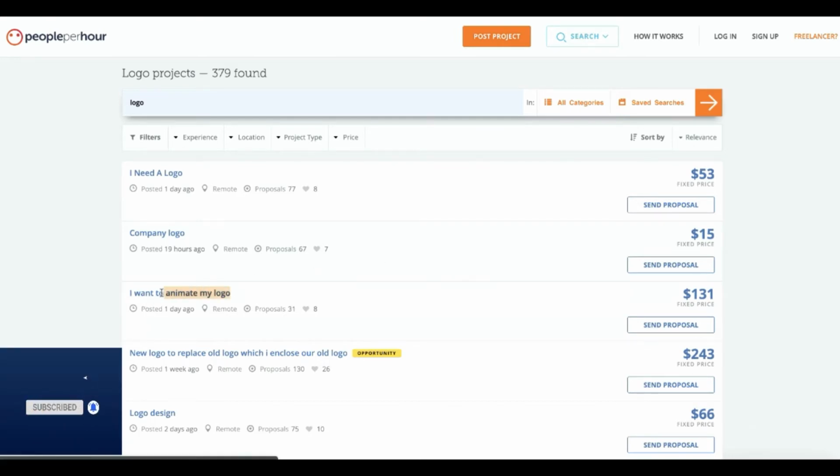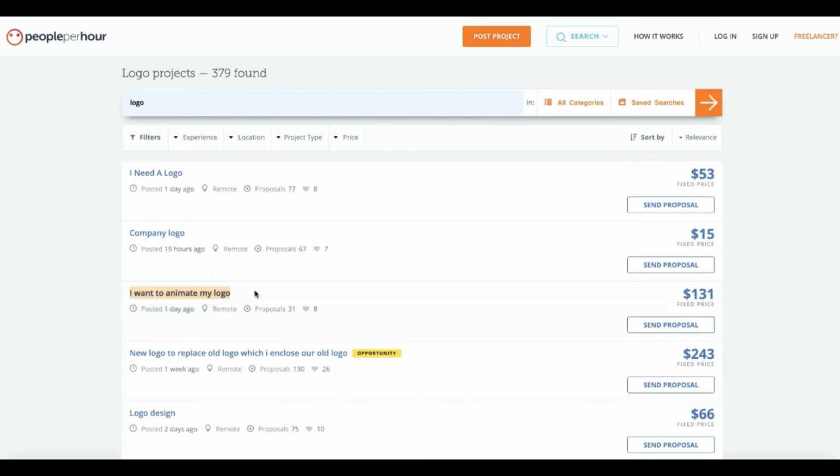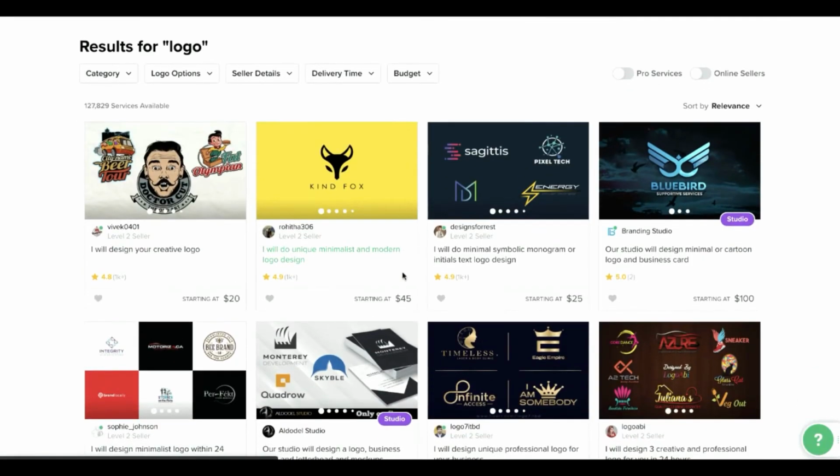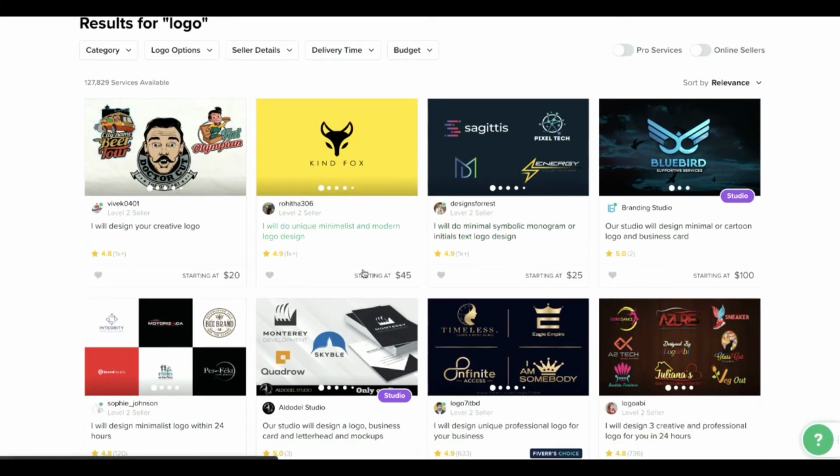You can also go, and this guy wants an animated logo design. So you can go and ask these guys. You can go with some of the better guys, like this guy selling his services for $45. Sometimes these guys are going to do it better, but some of the people just want to do it for a cheaper price because they're going to get more orders. That is the reason why some of the guys are selling for cheaper and someone is selling for a higher price. It doesn't mean that these guys are better or worse.